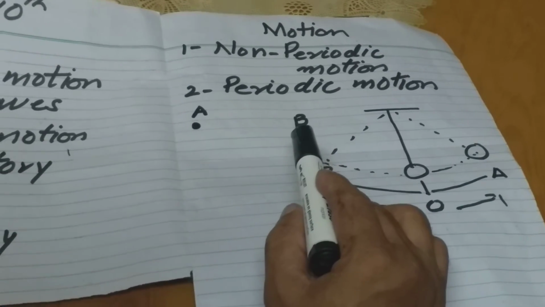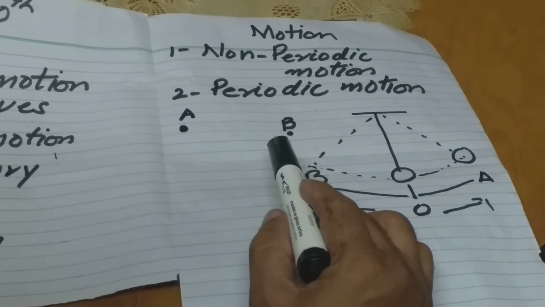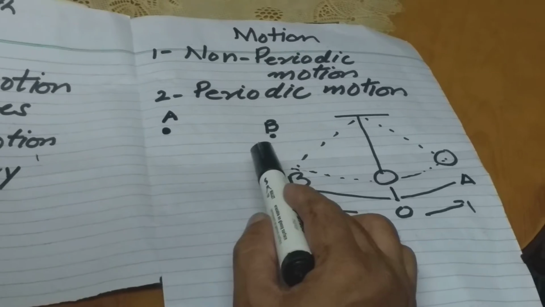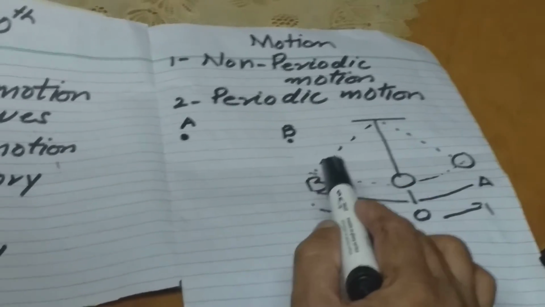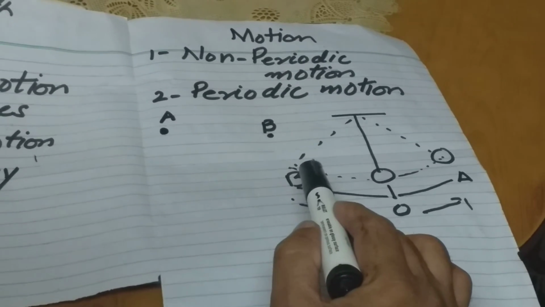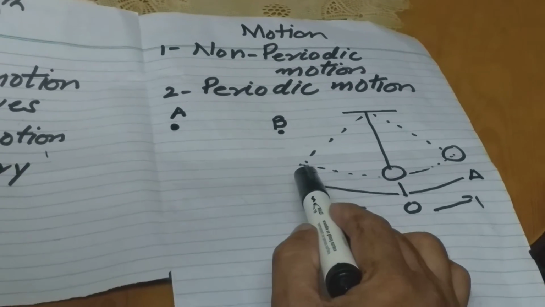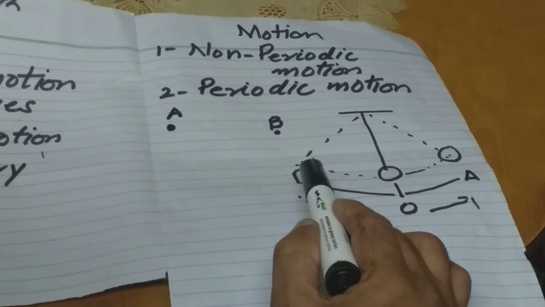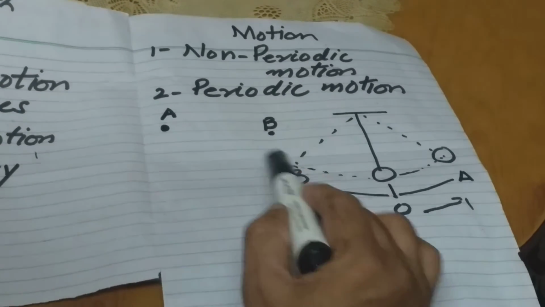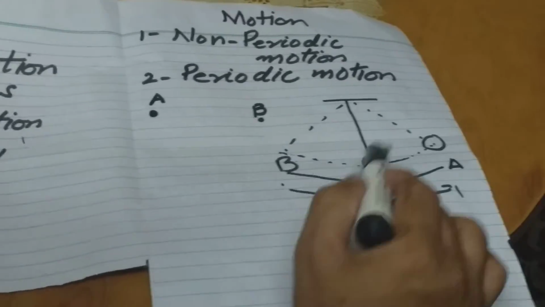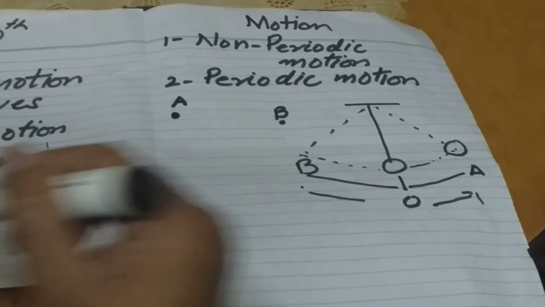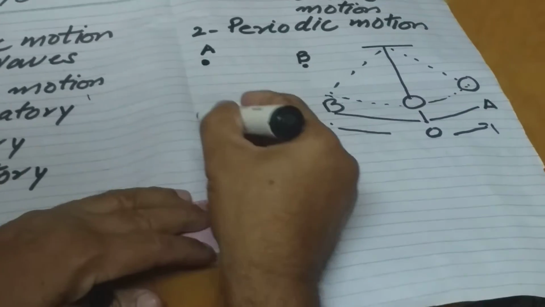Suppose rotatory motion or a spin, that the earth rotates around its axle, and a circular motion, the earth moves around the sun, or the moon moves around the earth.